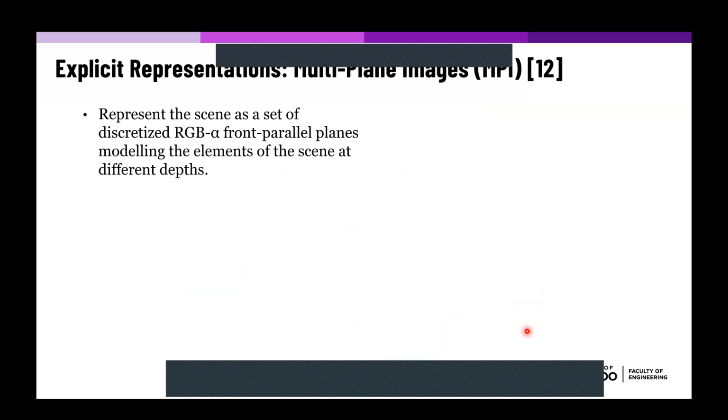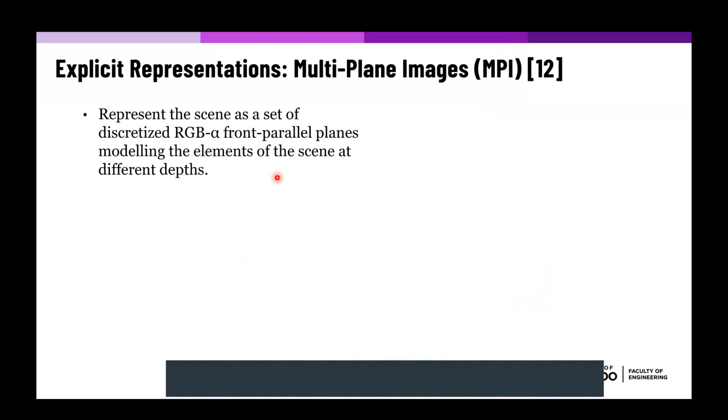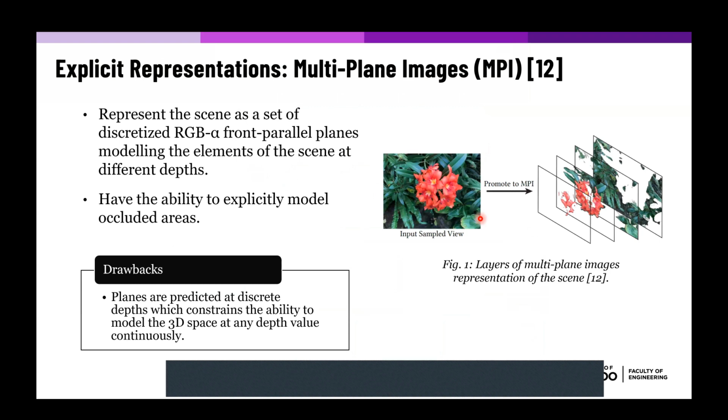So let's jump into the first type, which is the explicit representations. One of the most famous representations is called multiplane images. These have the ability to represent the scene as a set of discretized RGB alpha front parallel planes to model the elements of the scene at different depths. Let's take a look more closely. As you can see here, we have this input image, and the multiplane image promotes it to a multiplane representation. Each plane represents the elements of the scene that occur at a particular depth. So elements in this particular plane are at the closest depth, and elements at this plane are at the far depth, or the very far depth from the viewer.